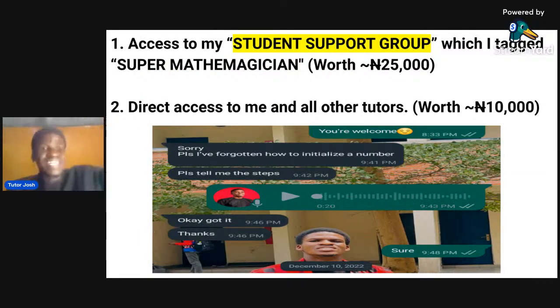So even though it's placed at a price, it is worth it. It is better you change your academic game now and score that A you need in your maths 111. Imagine you scoring an A in your maths 2. How will you feel? How will your GPA feel? How will your CGPA feel? So imagine you paying for something valuable.